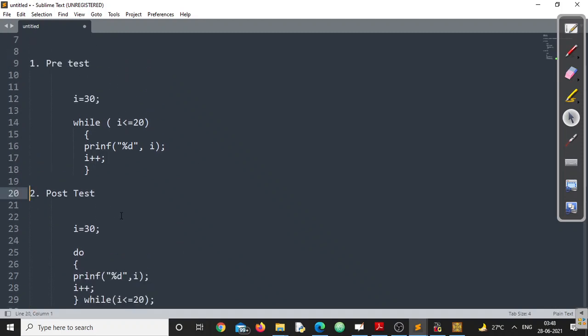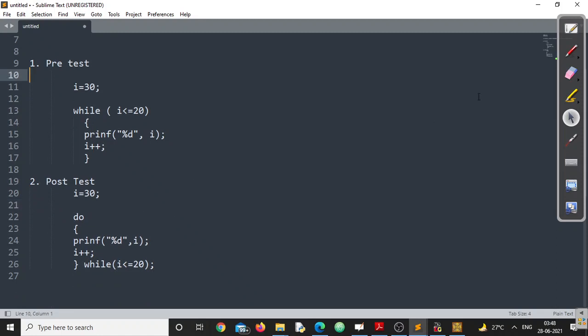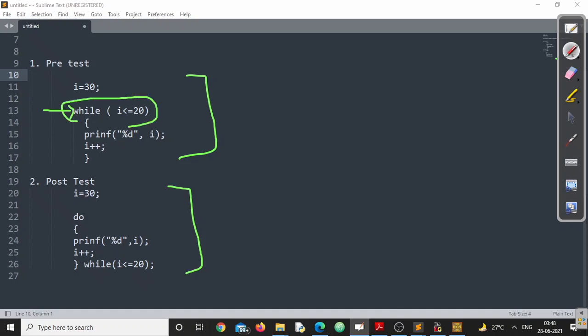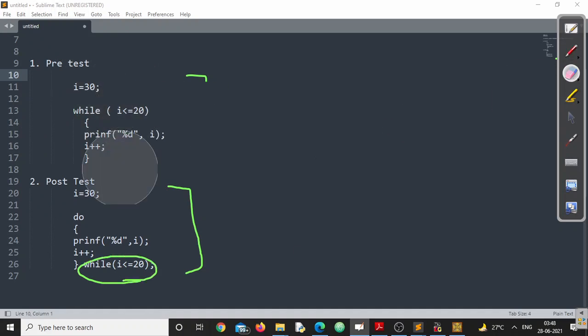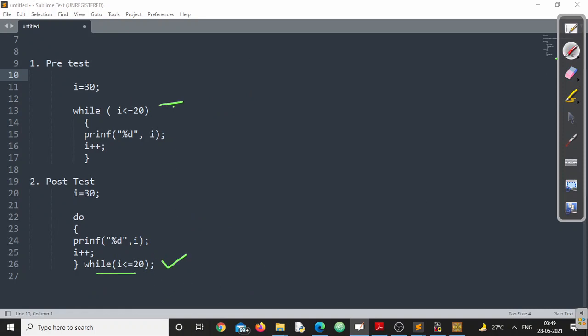Now, look at this particular syntax. Let me take both of them into a single screen. That will be easier for us to understand. Now, there are two things. One, a pre-test loop. Second, a post-test loop. Let us see the difference. The first difference is that in the pre-test loop, the condition is at the top of the loop. Here, the condition is present at the end of the loop. That is the first thing. The second difference is that you need a semicolon after the condition here, but there you don't need a semicolon.